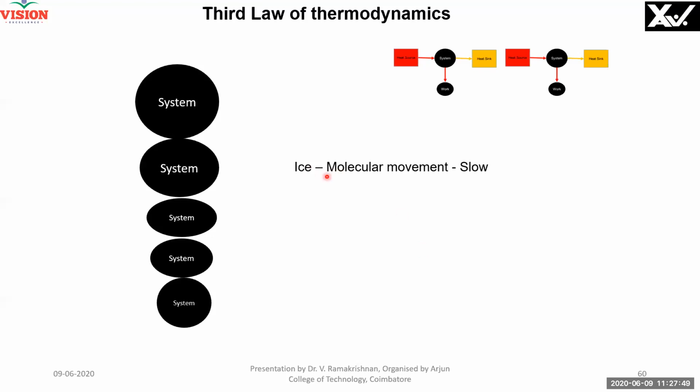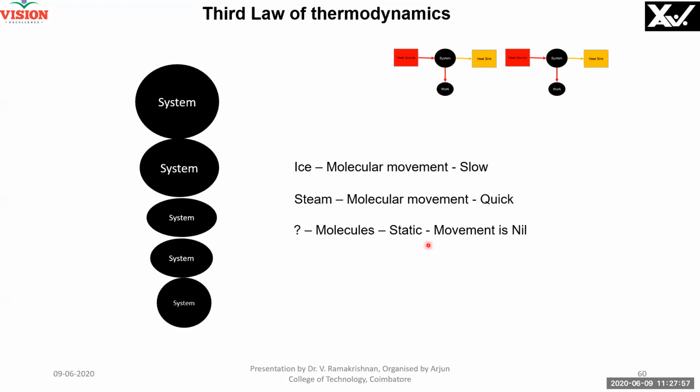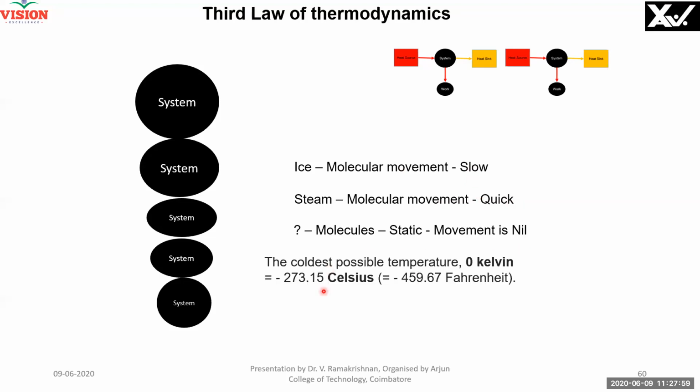Consider, for example, ice. There is a molecular movement. Steam, there is again a molecular movement. There is a difference between the two molecular movements. Here it is slow, there it is quick. If it becomes still, the coldest possible temperature is reached. And entropy is 0 at absolute 0 temperature.